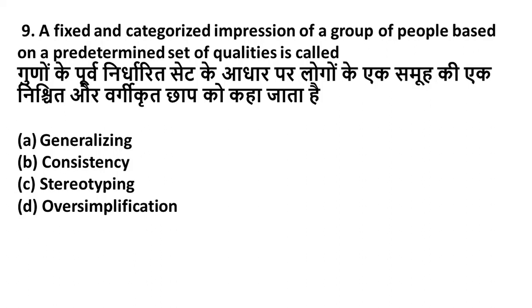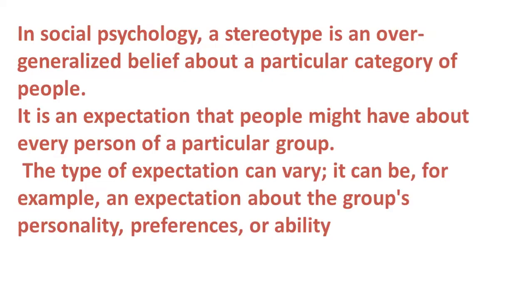A fixed and categorized impression of a group of people on a predetermined, remember this keyword, predetermined set of qualities is called option C, stereotyping. It is known as stereotyping in the process of communication. Please remember. And friends, in social psychology, a stereotype is an overgeneralized belief.